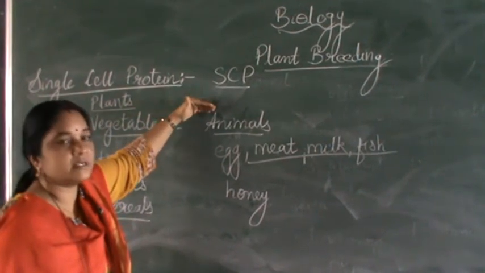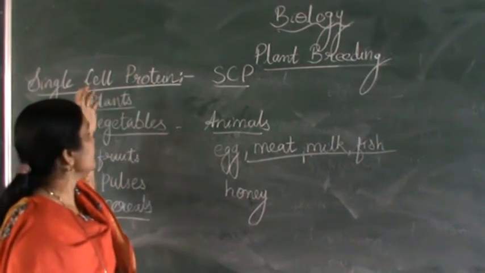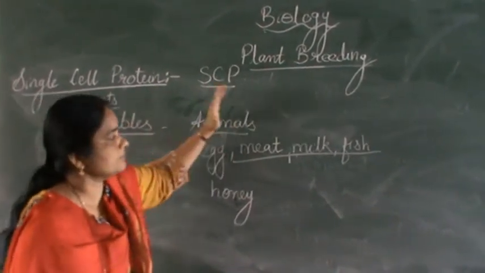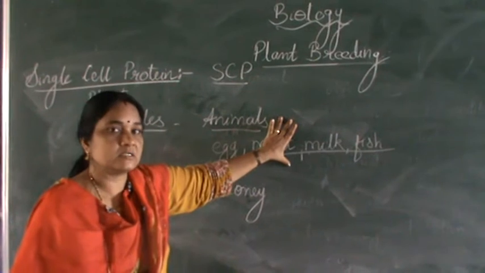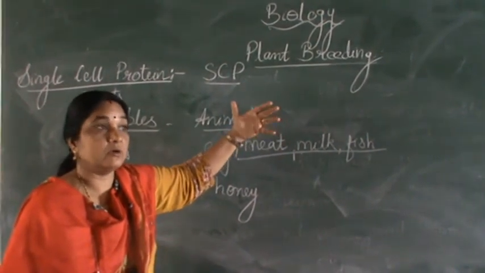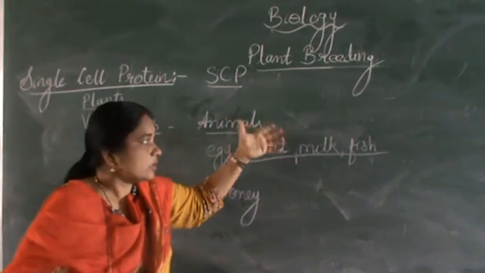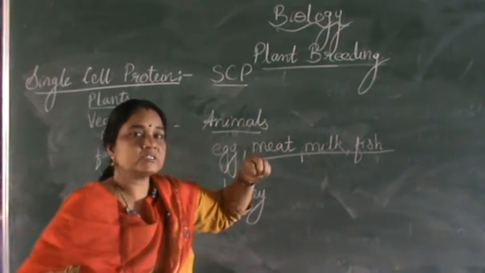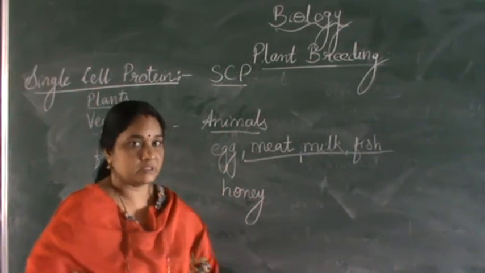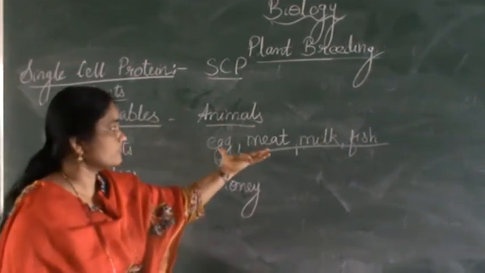That can be achieved by growing... That is, people have shifted from consuming only food from plants, and they started feeding on meat, like cow or buffalo or goat or sheep, or hen. So for that quantity, food is needed both by humans and by the animals for producing large amounts of meat.